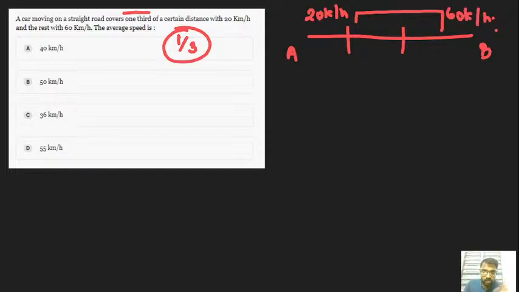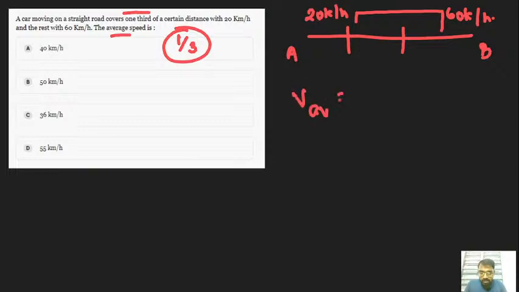I hope, guys, you understand this type of question. Is there any more doubts? Now they have asked only for the average speed. So compared to the previous problem, this problem is also similar. Okay, fine. So let's try.